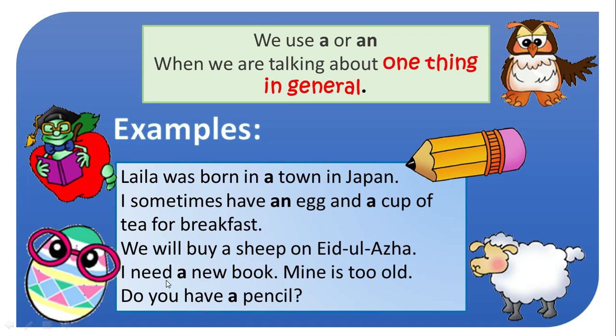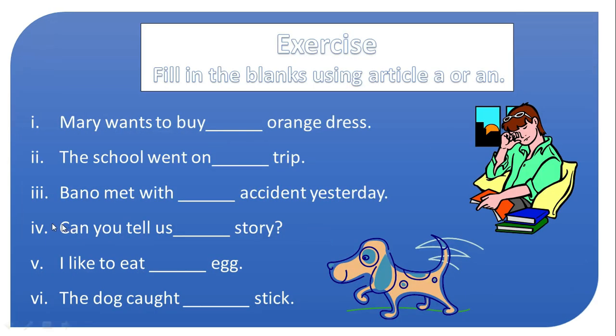I need a new book. Mine is too old. Do you have a pencil? Now here we have used singular. We are having singular noun pencil, so we have used just one article, that is a pencil, a new book. So I hope the things are clear to you, and this is a very easy concept. Just you have to remember the sounds, and that if the word is starting with a vowel sound, you are going to use an with them, and if the word is starting with a consonant sound, you are going to use a with it. So there is another exercise, we are going to solve it.